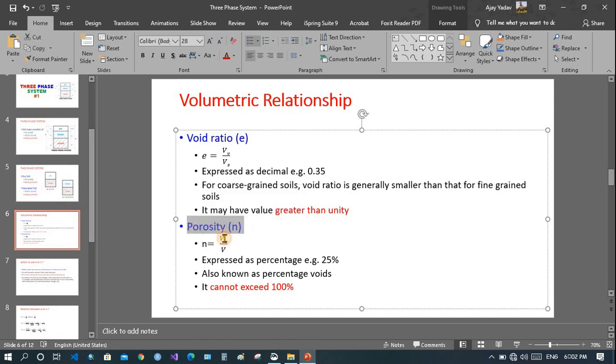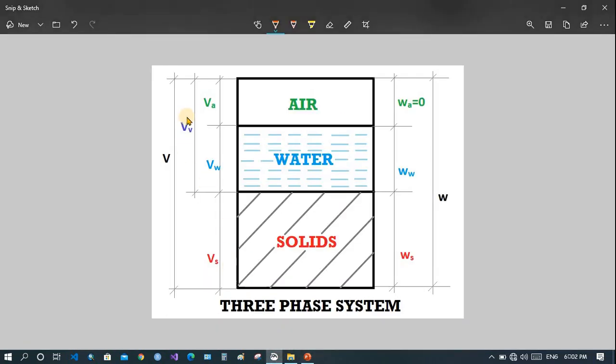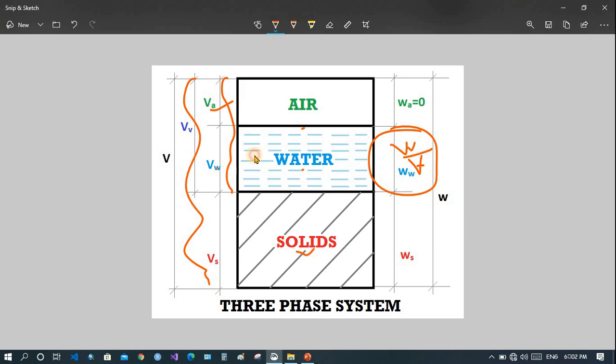Now let's see porosity. Porosity means volume of void divided by total volume. Total volume of soil mass includes air, water and solids, but volume of void includes air and water only.